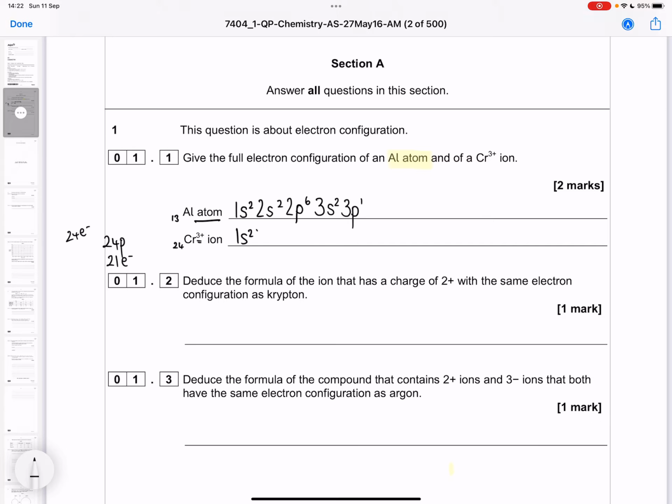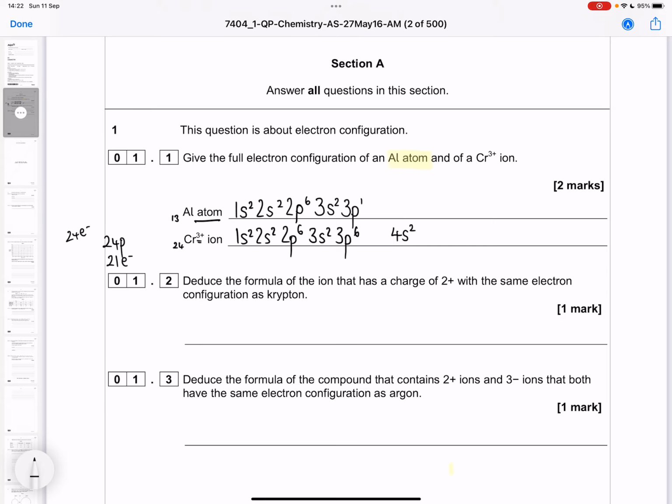So I know that I've got to get to the end of 3s and 3p. That's argon's electron configuration. Now I would fill 4s first, but what I like to do is leave a gap, because I'm going to keep all the 3s together, but I would fill 4s first with 2 electrons.